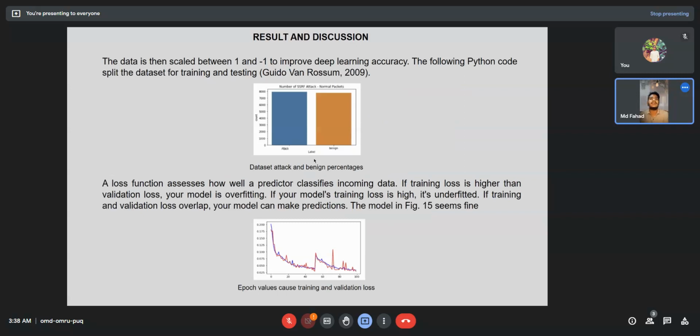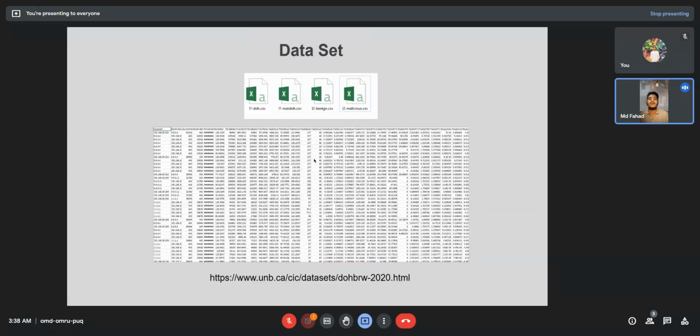These are the results of my work. This is the result when I analyzed the dataset. The data is then split to improve the deep learning accuracy. Then the following Python code is for dataset training and these are the references. The loss function assesses how well the model predicts and classifies the incoming data. This is all of my dataset.